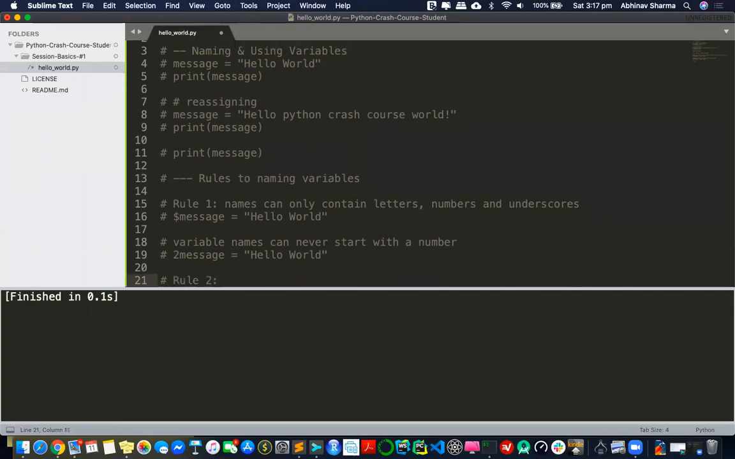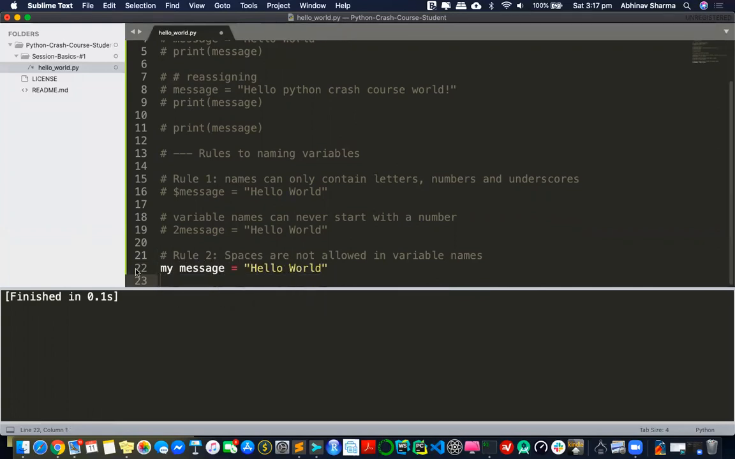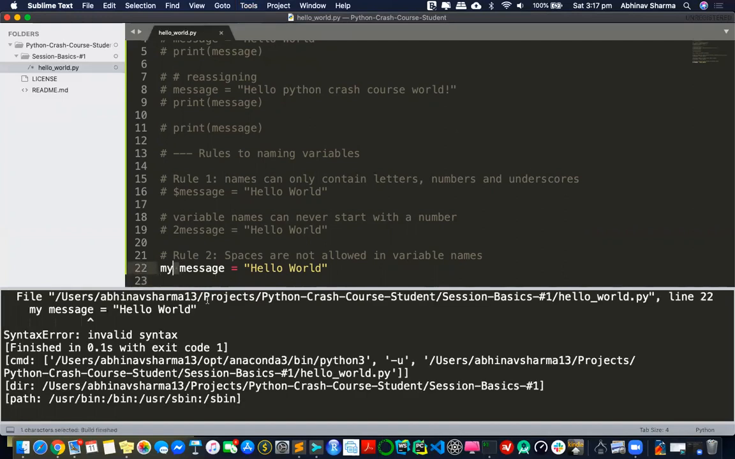So rule 2 is pretty straightforward: spaces are not allowed in variable names. You can guess why, because if I write hello my message is equal to hello world, you'll say that this might be a valid variable name, right? But Python really doesn't understand space as a variable name. And see, something breaks. Just for right now, see this something is breaking, because I'm seeing very weird lines here. As of now, just take it like that. I'll explain to you how to interpret this kind of errors.